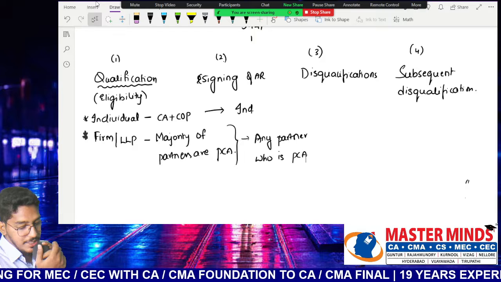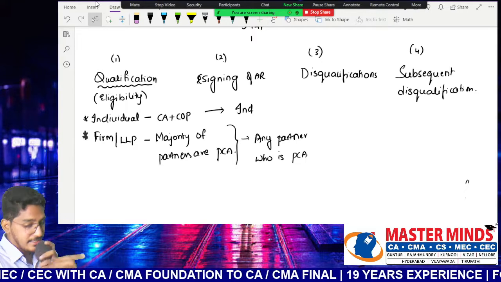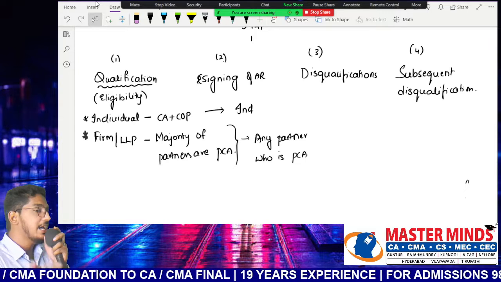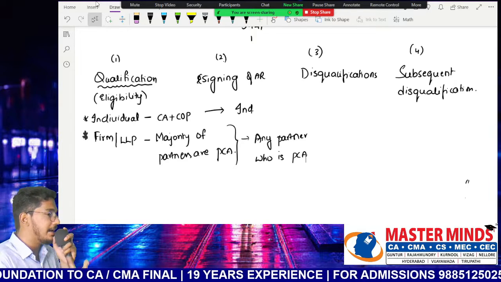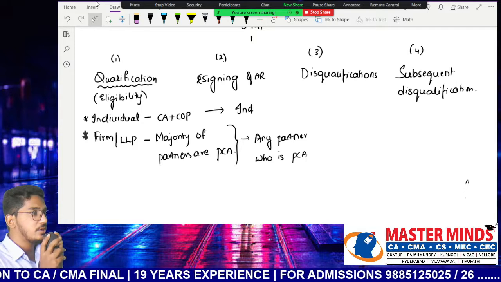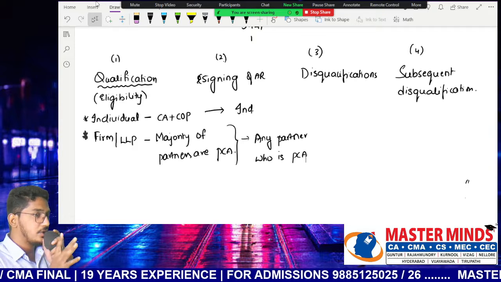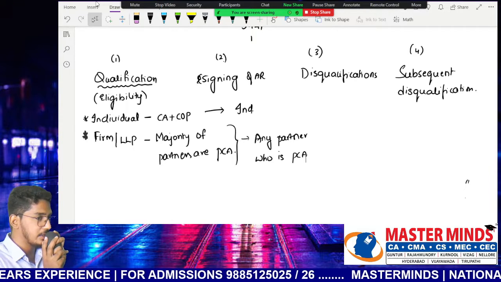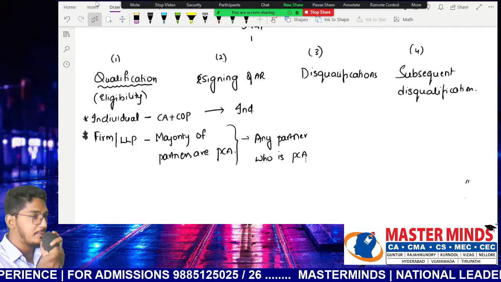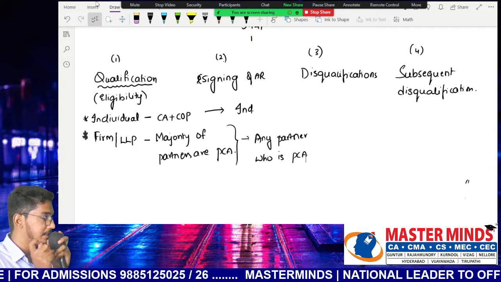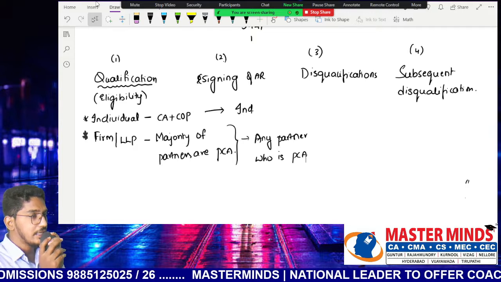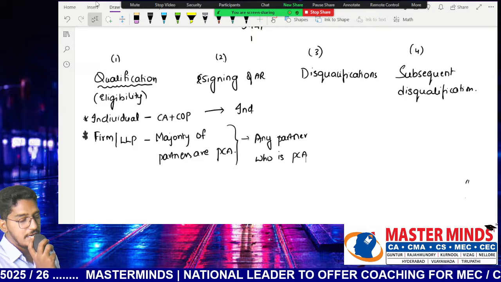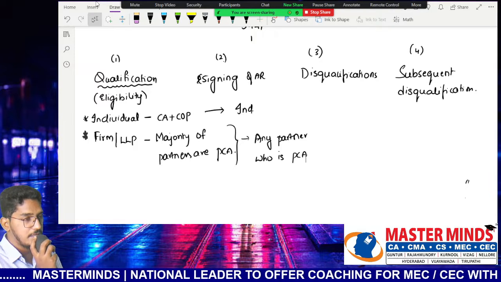So, in the answer, what are they telling? True, and the explanation: the partner who is a chartered accountant in practice can sign the audit report. Alternatively, you can write false. You can say not every partner can sign the audit report; only that partner who is a practicing chartered accountant can sign it. So here the explanation matters more than the answer you are giving, true or false. Explanation is going to be very, very important. Clear, everybody? Right. So this is regarding section 141 subsection 1 and section 141 subsection 2.